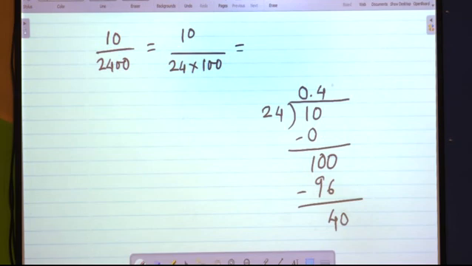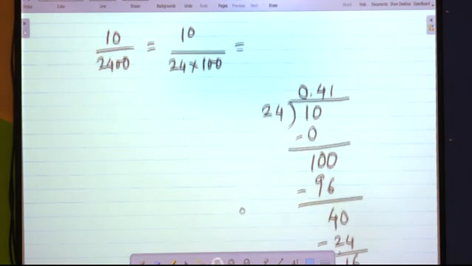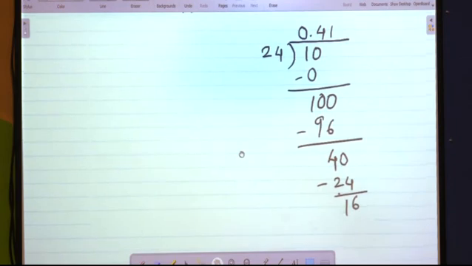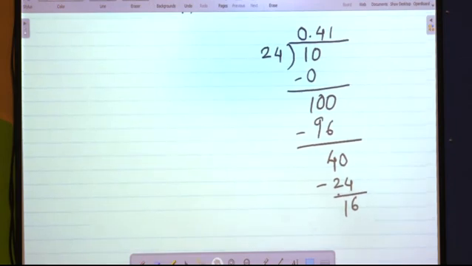24 twos are 48. So, ones are 24. It becomes 16. And if we continue further, we can give a 0 here and we can continue.